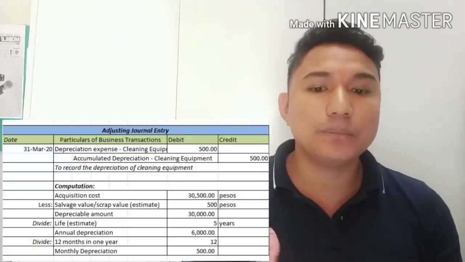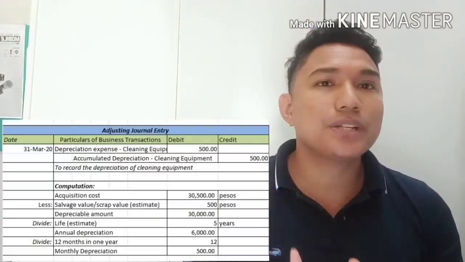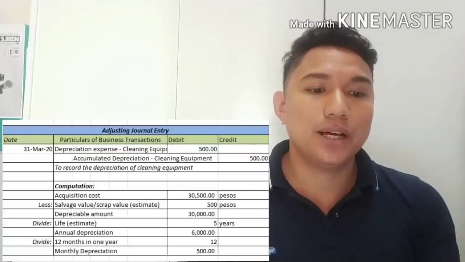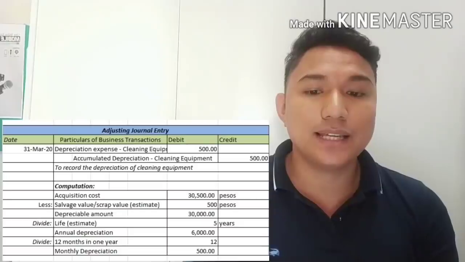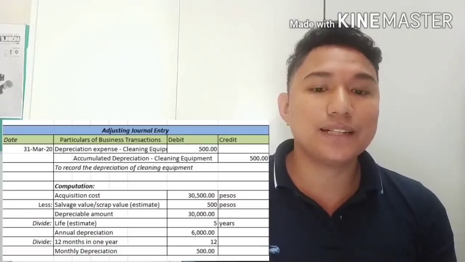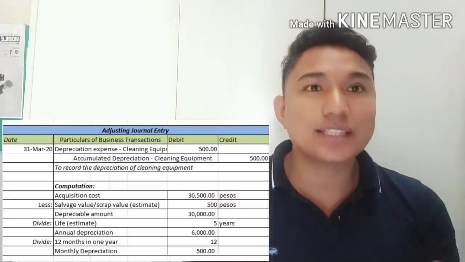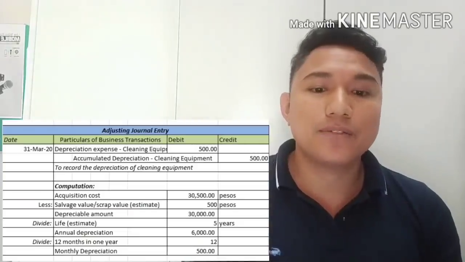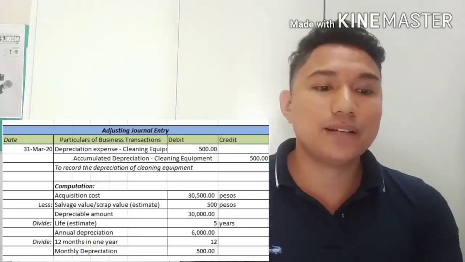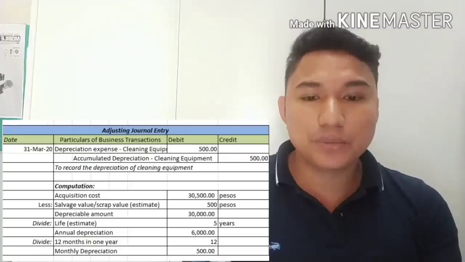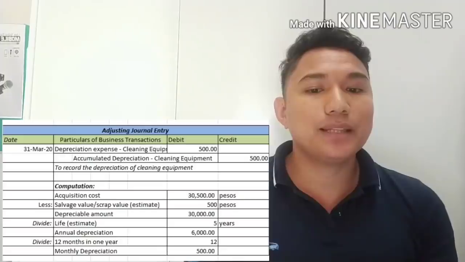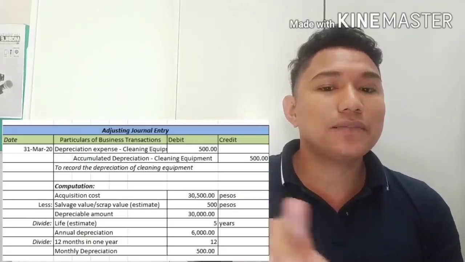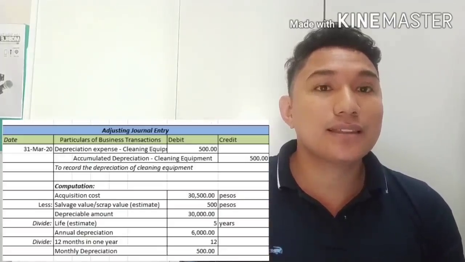Next, we are going to compute the depreciation of cleaning equipment. We have an acquisition cost for cleaning equipment of 30,500 and a salvage value of 500. I estimated the salvage value or scrap value of the equipment at 500. So the depreciable amount of this cleaning equipment is 30,500 less 500, which is 30,000.